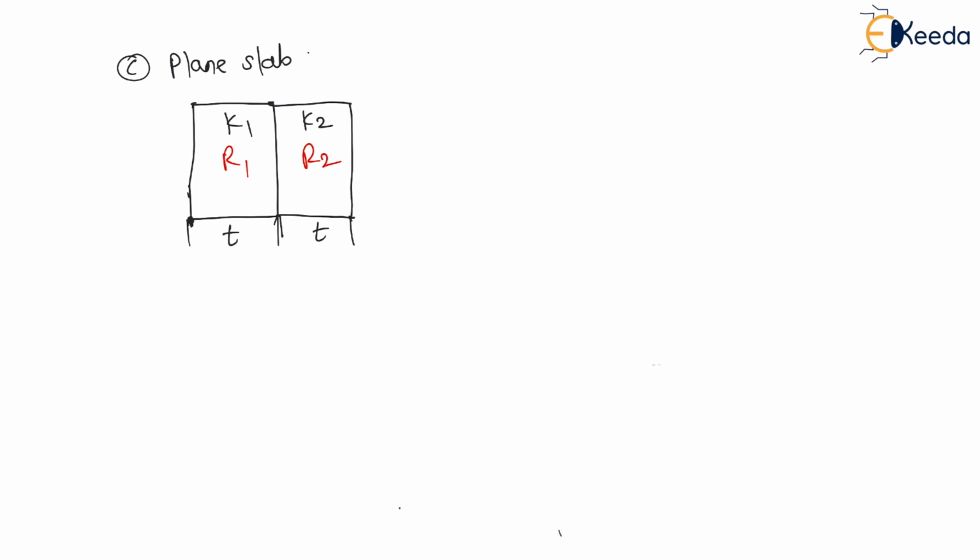Here thicknesses are same. Let us say if I use these two materials, these are the two slabs, right? Let us say thickness of both is same. Therefore, here thickness is T, here also thickness is T. For both, thickness is same, and thermal conductivity K1, thermal conductivity K2, right? Now, first slab will offer resistance R1, second slab will offer resistance R2. Therefore, in this case, the total resistance will be equal to R1 plus R2.